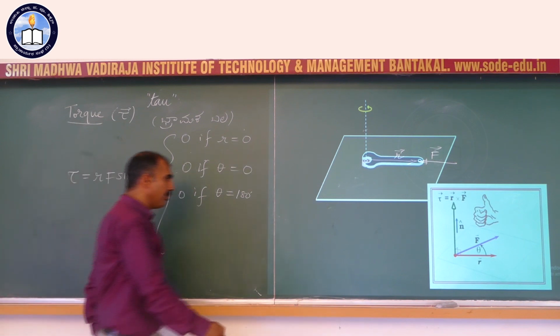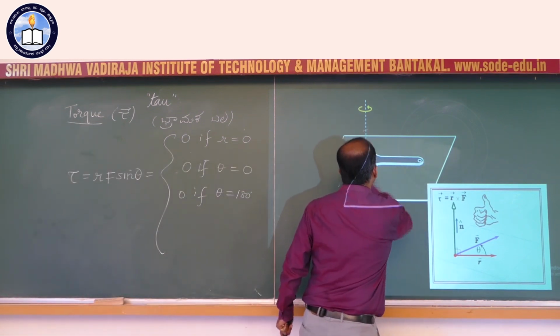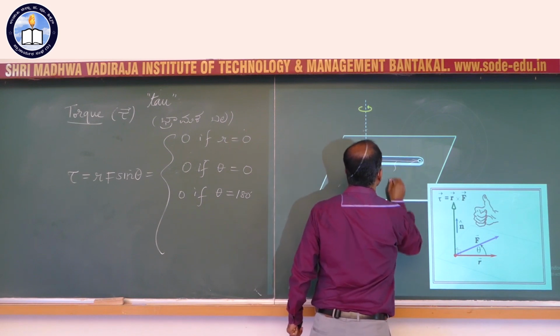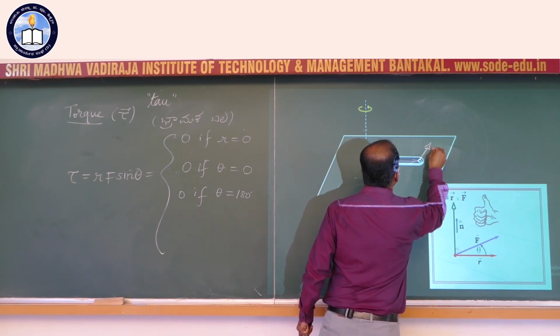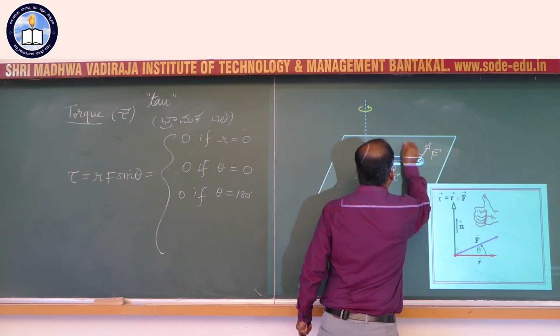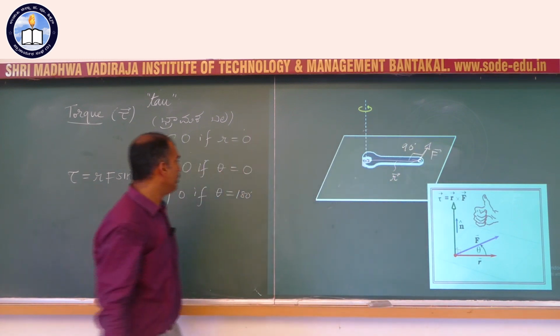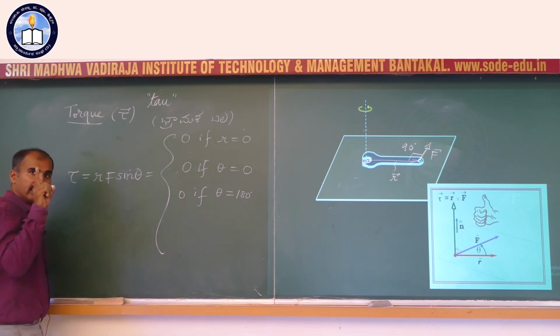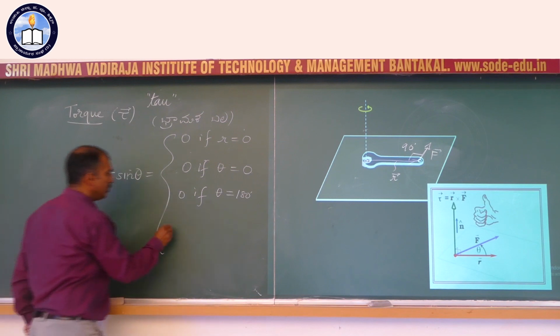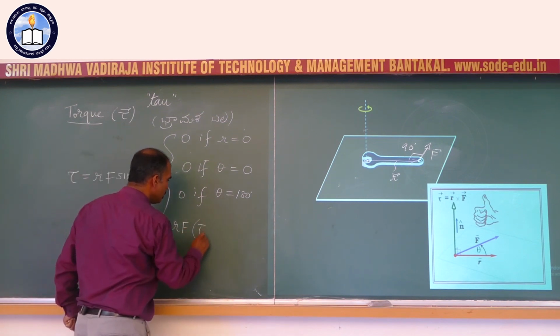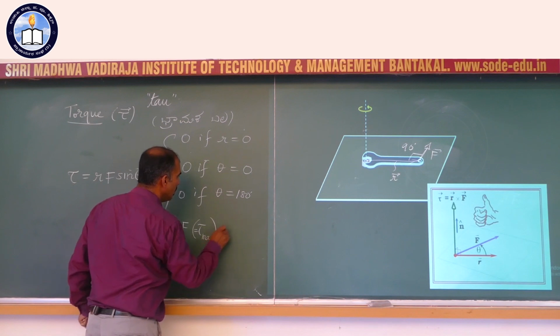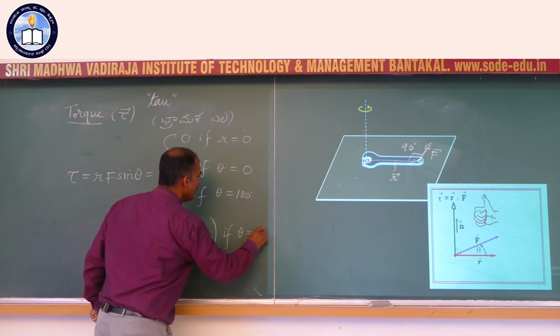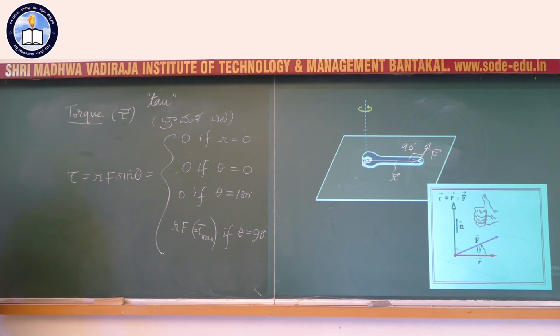The torque is going to be maximum if you are pushing it perpendicular to the arm. This is R vector. This is F vector. That angle is 90 degrees. Then you will have maximum torque, because when theta equals 90 degrees, sine theta attains its maximum value, which is equal to 1. Therefore, it is R F, which is called maximum torque if theta equals 90 degrees. So the natural question is, what is the SI unit of torque?